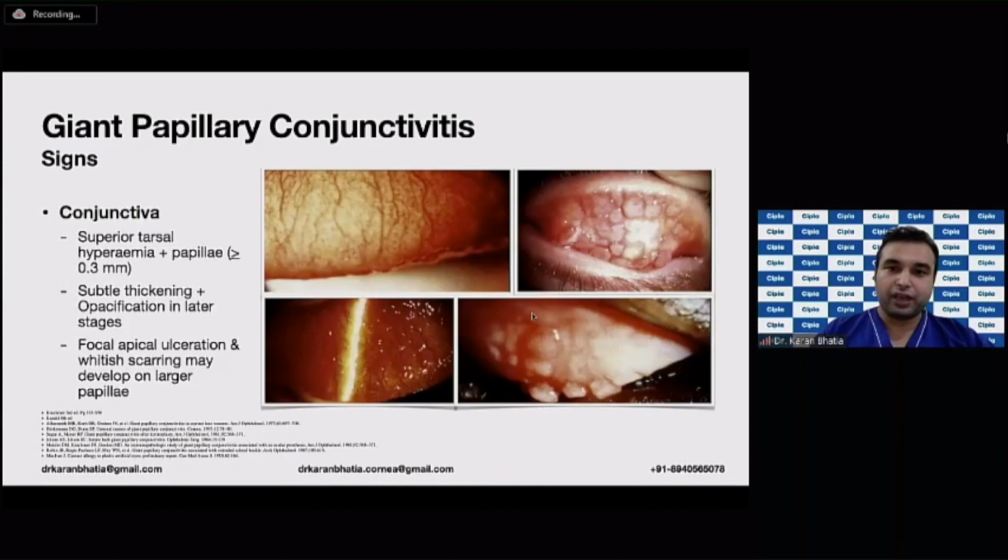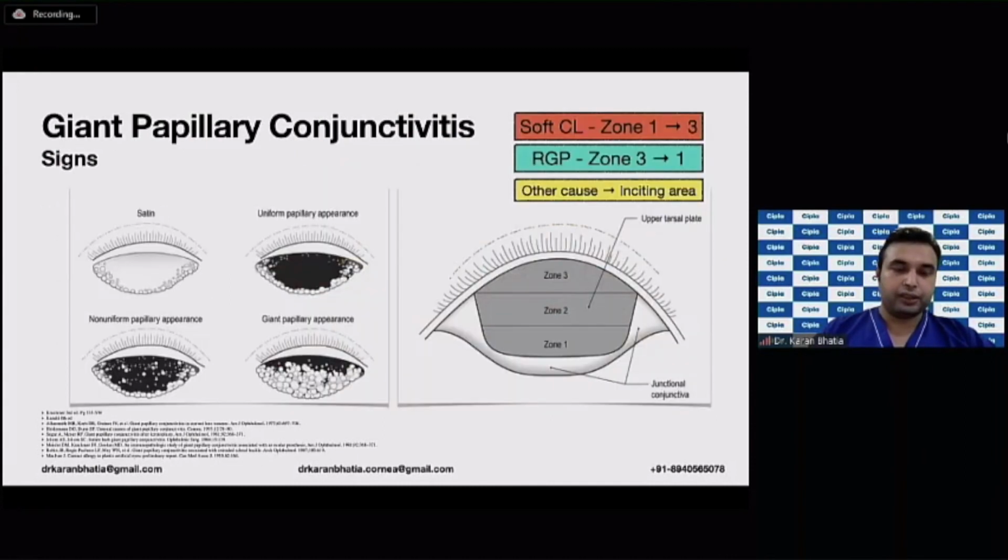So you can see over here, you can have these papillae that are over here. These are the giant papillae, as you can see over here. These are generally seen in the upper tarsus. This is the sign that shows this from the satin to the uniform to the non-uniform appearance, and finally giant papillary appearance. Regarding soft contact lens, if you divide the lid into 3 zones over here, the zone near the superior tarsus is zone 1, then zone 2, and near the lid margin zone 3.